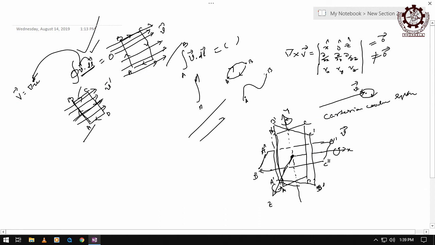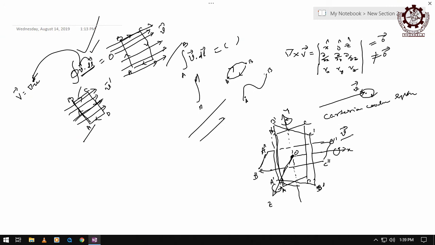That is also perpendicular to both, and they are meeting at a point O, which is treated to be the origin, the reference point. The value of the vector field at that point O has rectangular components Vx, Vy, Vz.